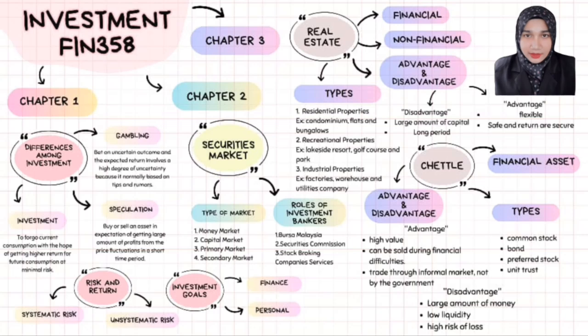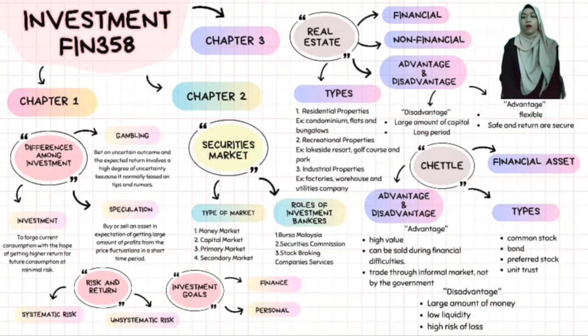Second, capital market. Buy or sell long-term securities, for examples, stocks and bonds. Third, primary market. New shares issued by firms and sold to the public. There are four channels in the primary market, which are initial public offerings, or IPO, private placements, rights offerings, and sale of shares to employees. Last but not least, the type of market is the secondary market. It can be defined as trading of existing shares. There are two channels of the secondary market, which are the main market, Bursa Mazhab, and the SCE market.